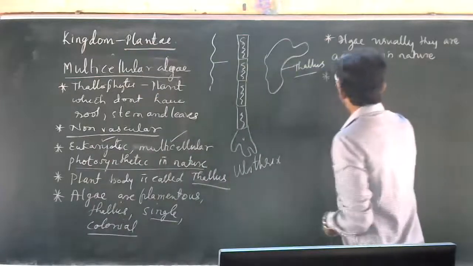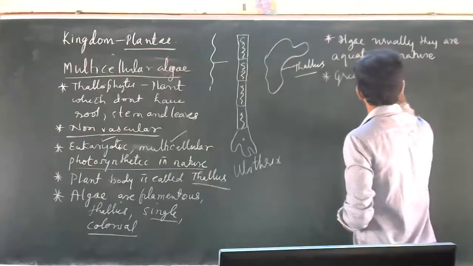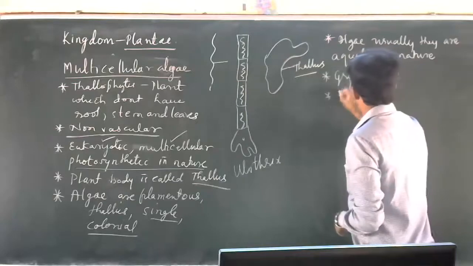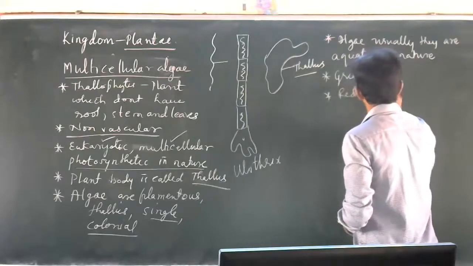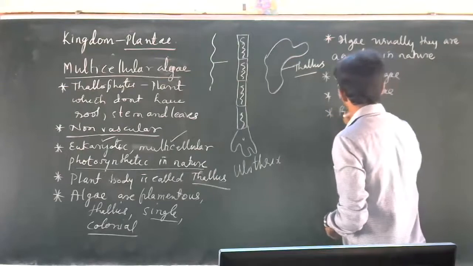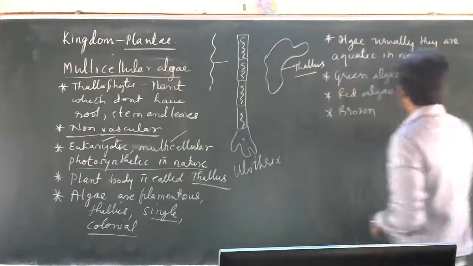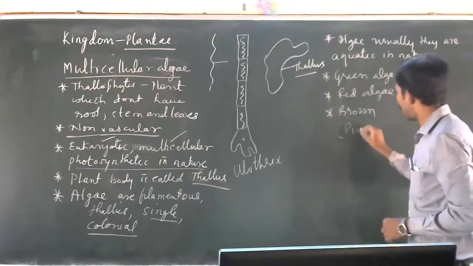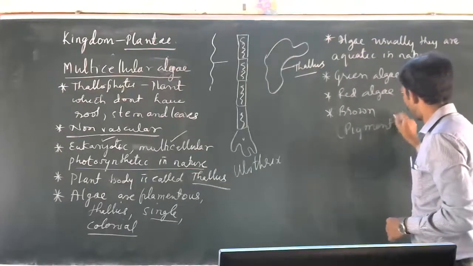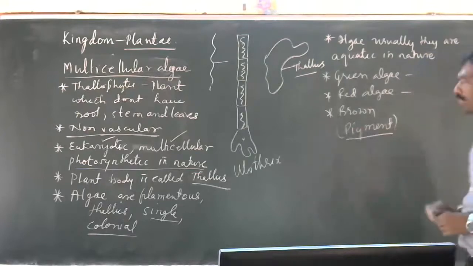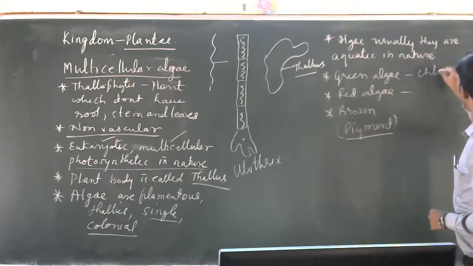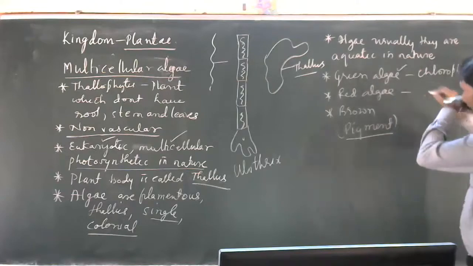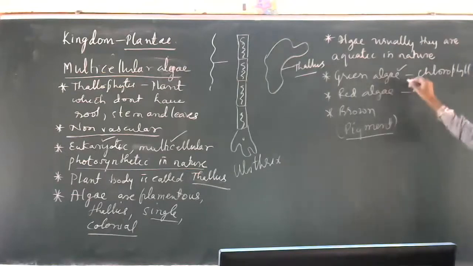See, algae are divided into green algae, red algae, brown algae, depending on the pigment present in them. Pigment means chemicals. If chlorophyll is present, then they are called green algae.